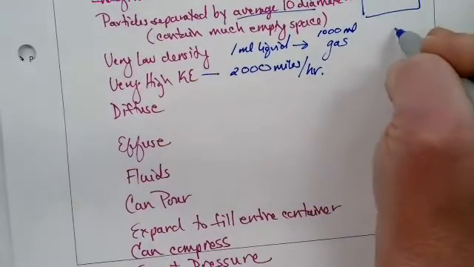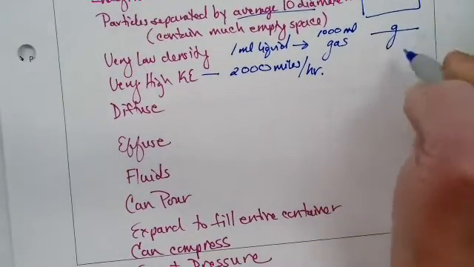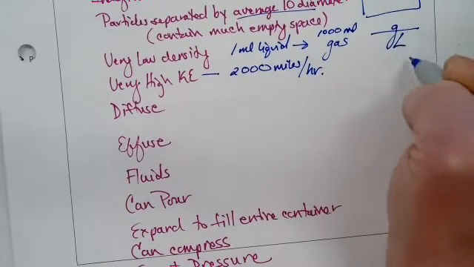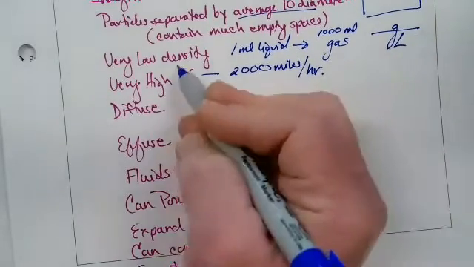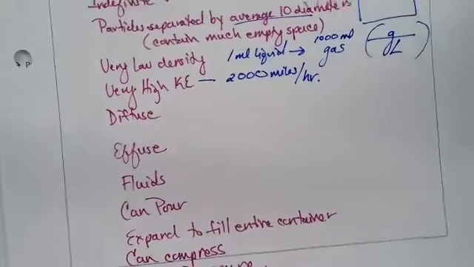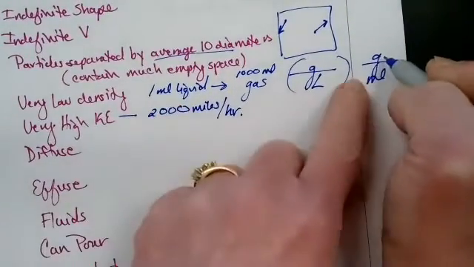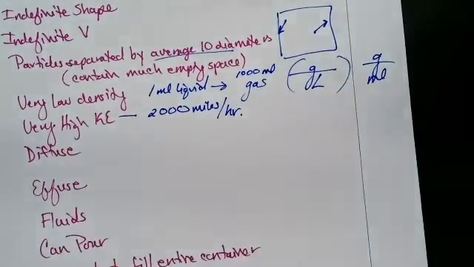So they have a very low mass per volume, but we usually report the volume in liters. So gram per liter will be the common density unit, where with liquids, we usually reference them as their mass per milliliter or centimeter cubed.